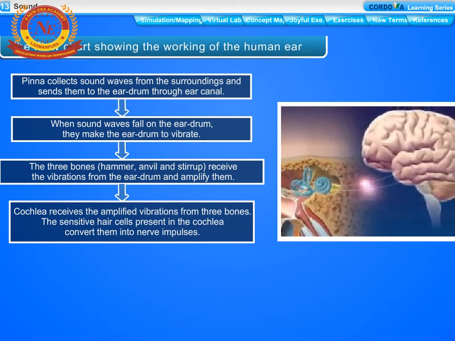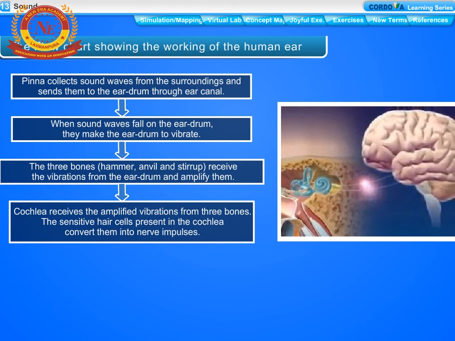Audible and inaudible sounds. Our ears do not respond to sound having frequency less than 20 Hz. The sound whose frequency lies between 20 Hz and 20,000 Hz, which we are able to hear, is called audible sound. So, the audible range of human ear is 20 Hz to 20,000 Hz.